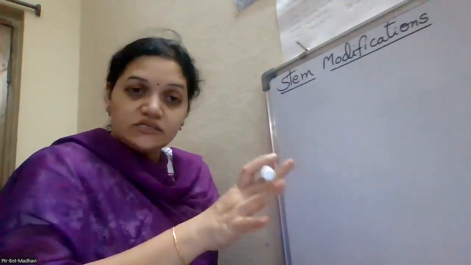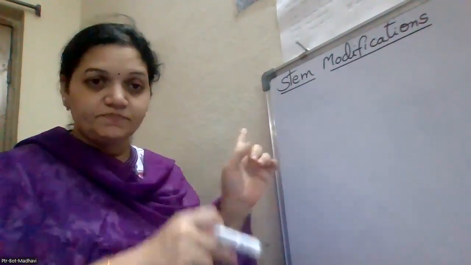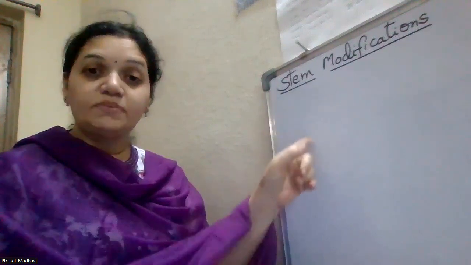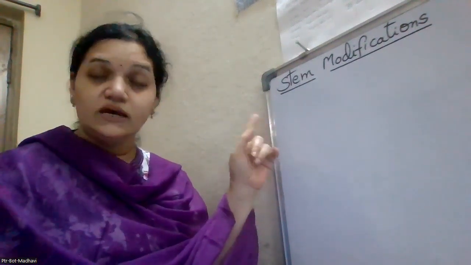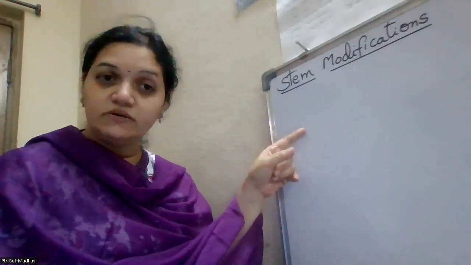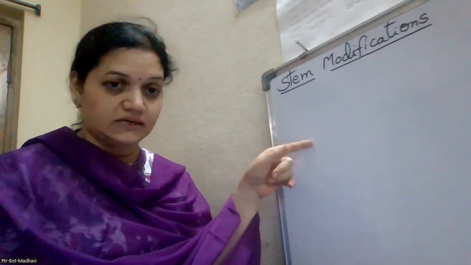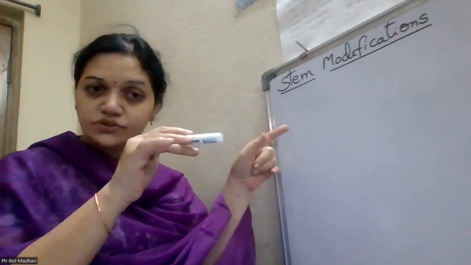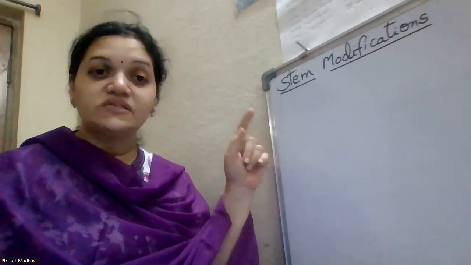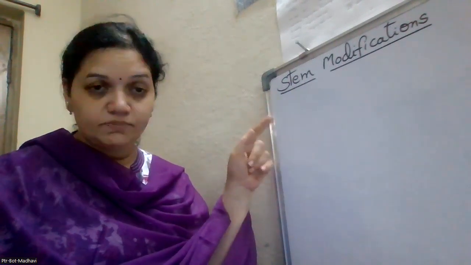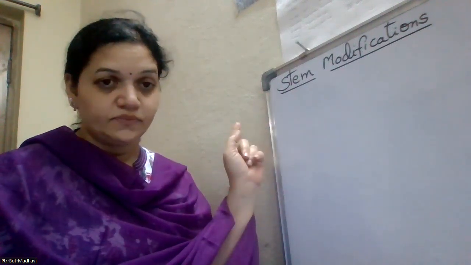So here, all these points, whatever I said, you have to put in the bracket. Stem, in the bracket, nodes, not the nodes, sorry. Axillary buds, terminal buds, the sub-branches, branches, the main axis. Brackets close. Modifies to do some special function for the plant is called the stem modification.